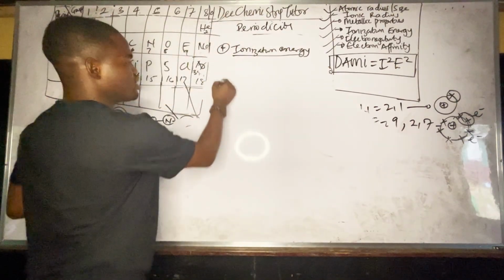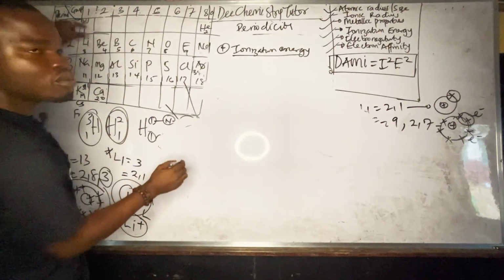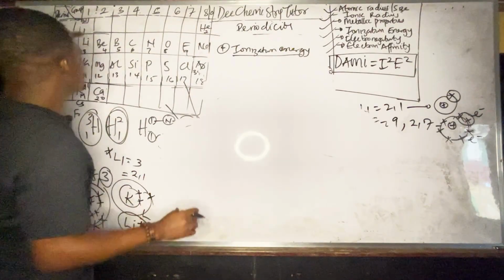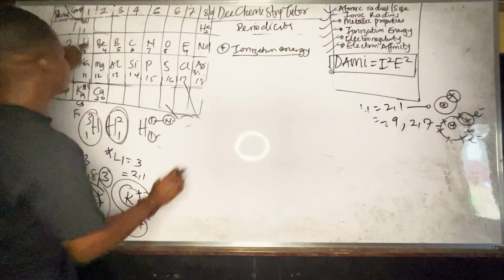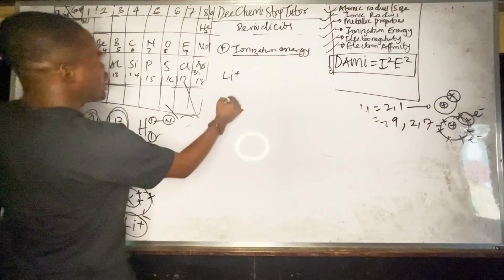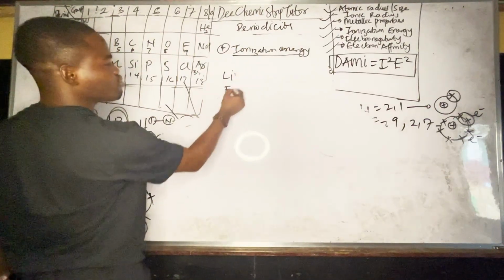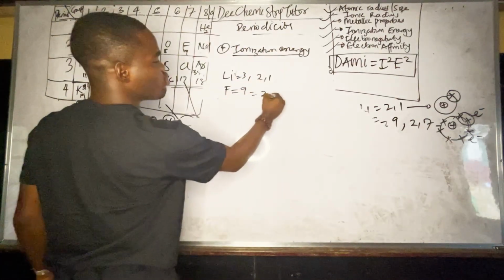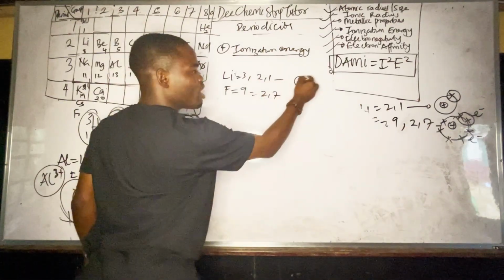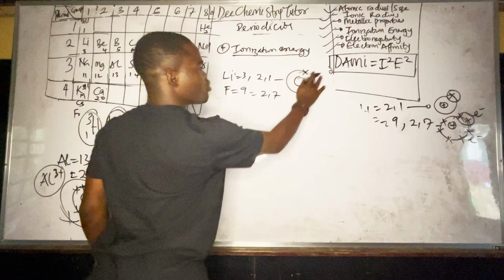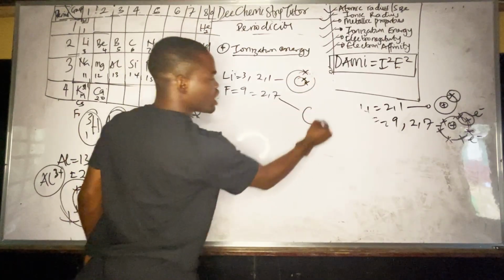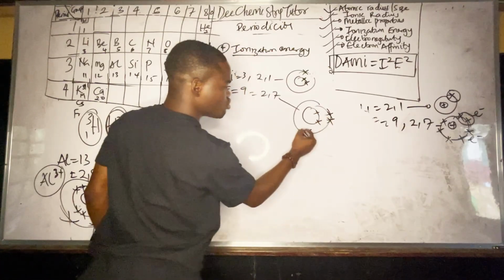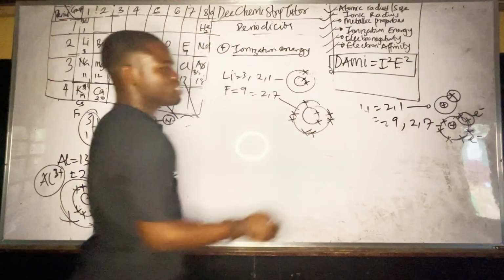Now look at it. If you are considering a particular period, you have to consider it fully. So let's say I'm considering lithium and fluorine. Lithium is 3, fluorine is 9. So this is 2,1 and this is 2,7. If I draw this, I'll have something like this, and then for fluorine, I have this.